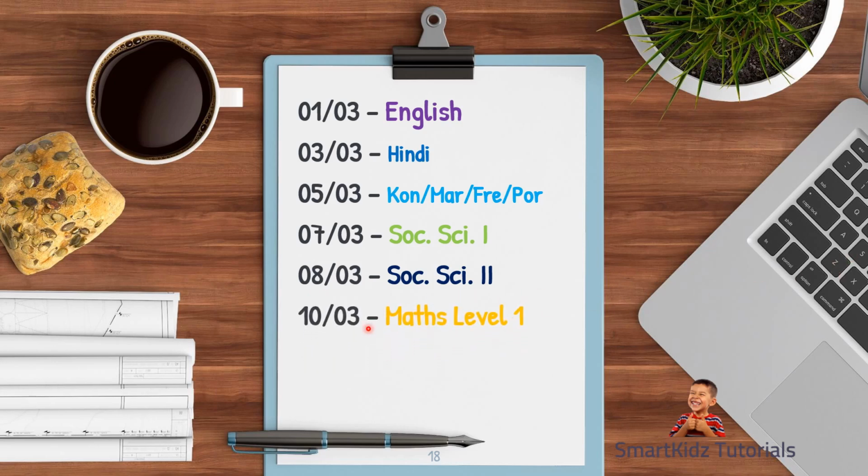Then you have a day's break, and Maths Level 1 students would be answering on 10th of March. This would be followed by Maths Level 2 students on 11th of March. They have got 2 days break. And finally, all the regular students will be answering science on 15th of March. So this is what your schedule looks like for the final examination, which will be held in March 2025.